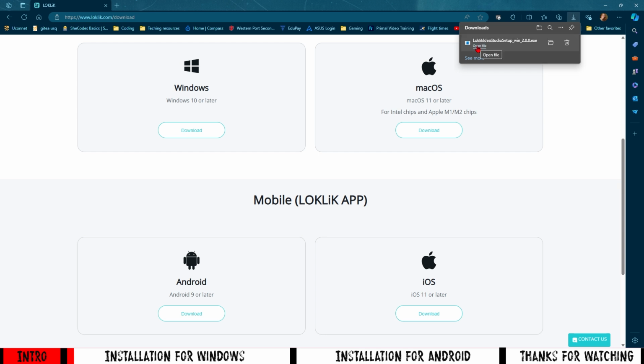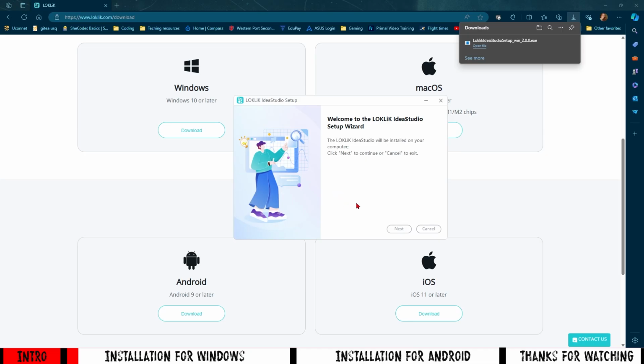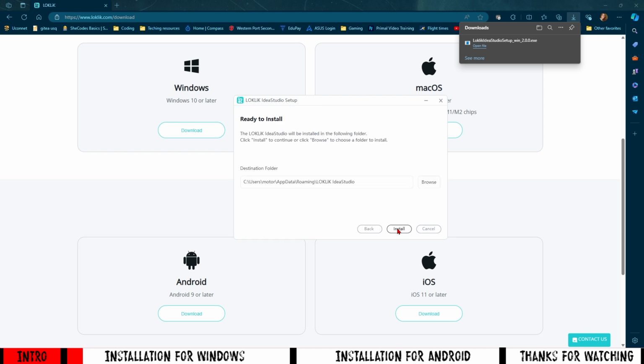Alright, now that it's downloaded, we can press open file, press yes. So now we're just going to run through the setup wizard. Just press next, choose where you would like the program to be installed on your PC.